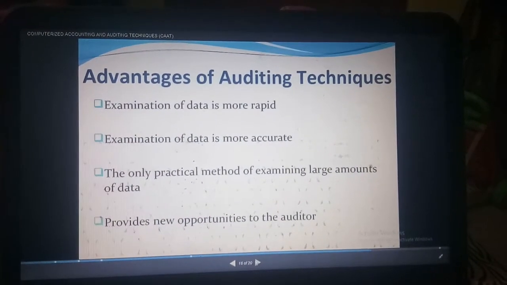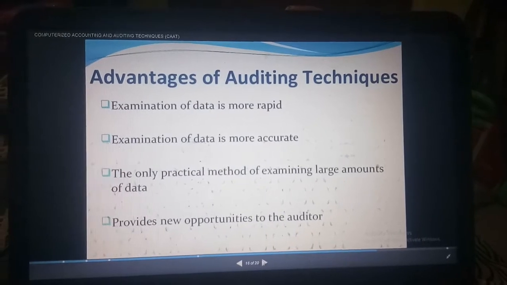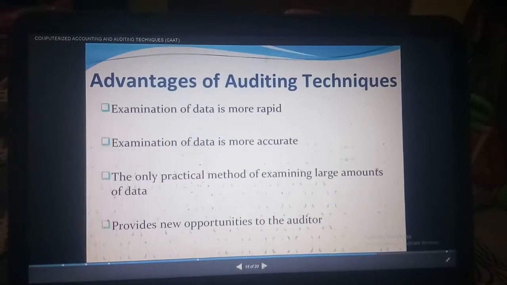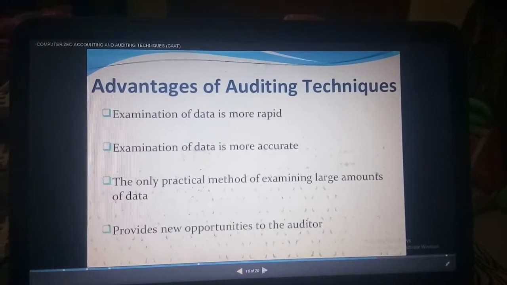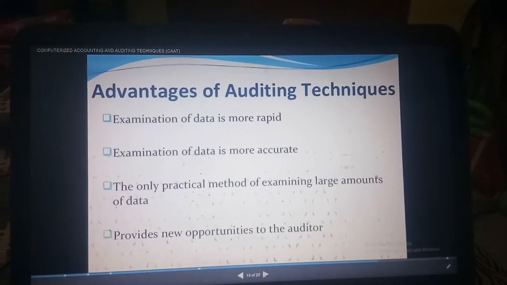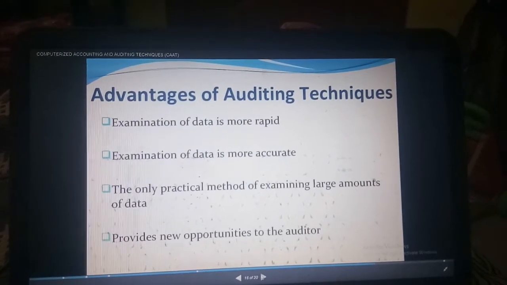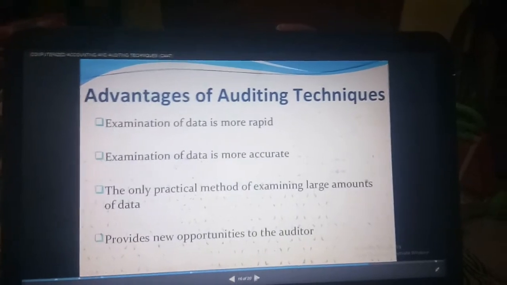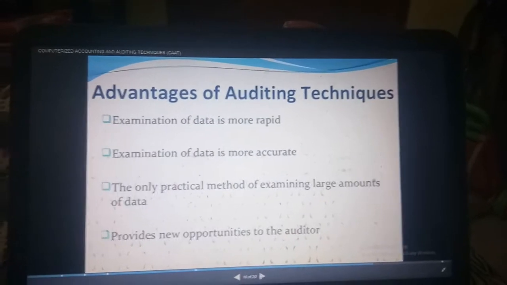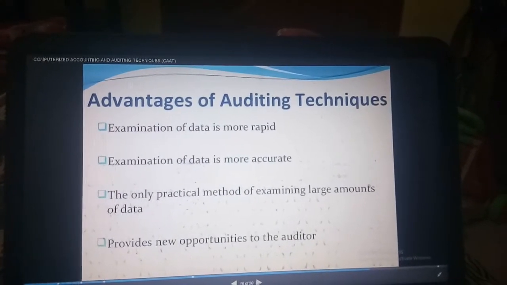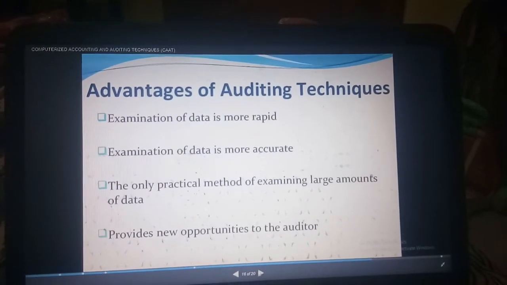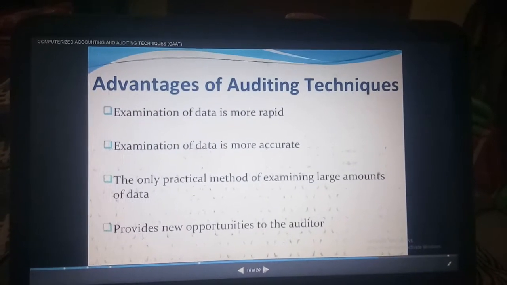Next, we are going to see about the advantages in this. The first advantage is that examination of data is more rapid. More rapid means very fast, and the examination of data is more accurate. More accurate means very high accuracy. It is the only practical method of examination for a large amount of data.